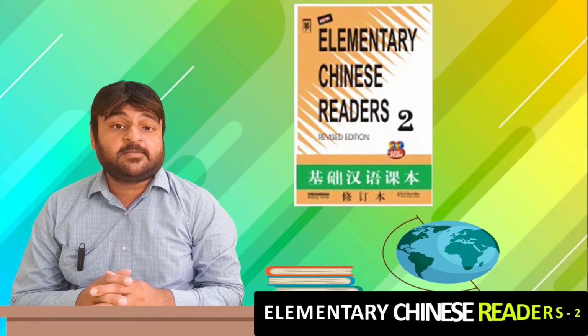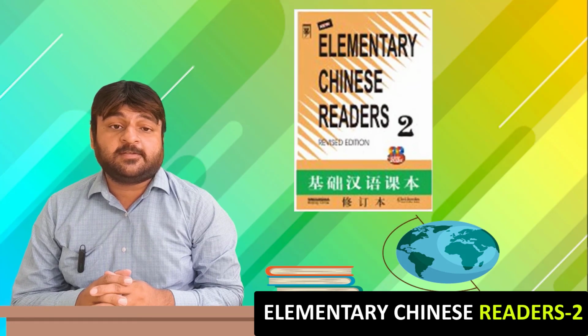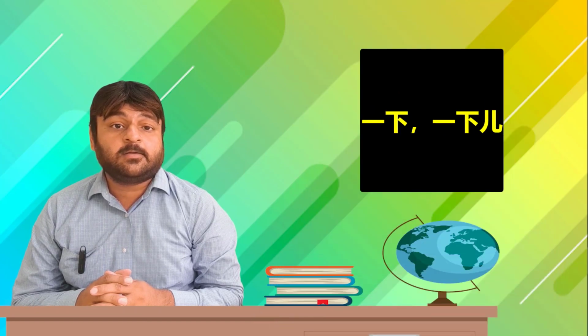This was Elementary Chinese Reader 2, Lesson 30, and we just read a small play and the grammar particle kuo, which denotes an experience that somebody has already had.